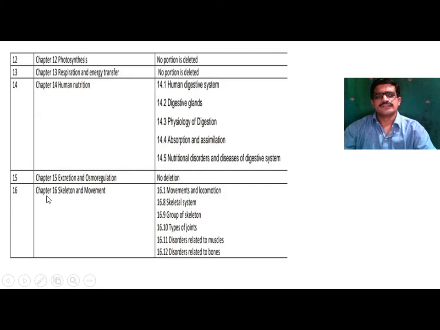Chapter number 16, skeleton and movements. In this chapter, movement and locomotion, skeleton system, group of skeleton, types of joints, disorders related to muscles, disorder related to bones. These are some topics which are deleted from this chapter, that is skeleton and movements.